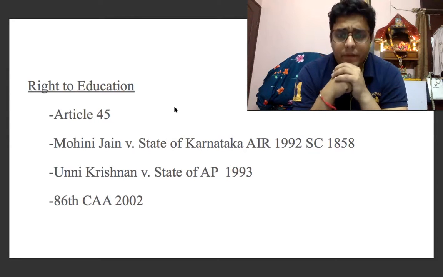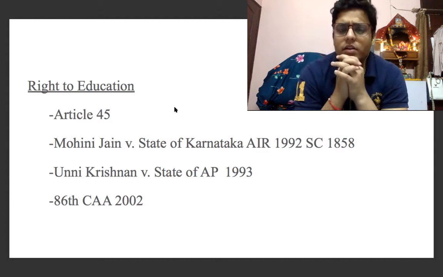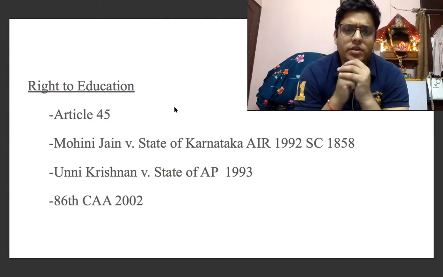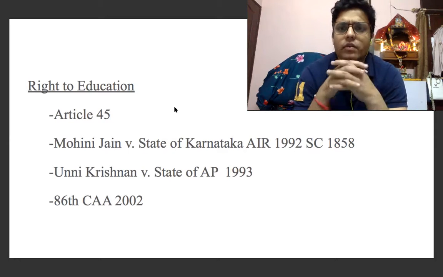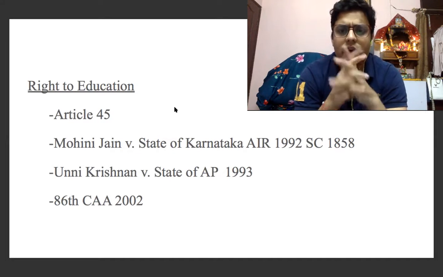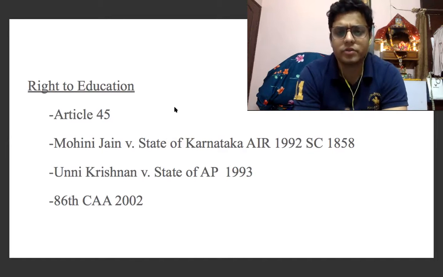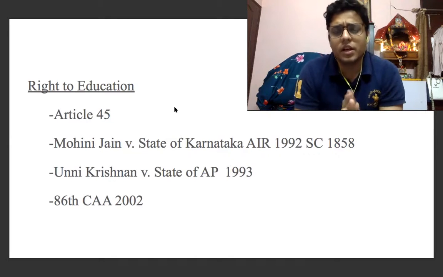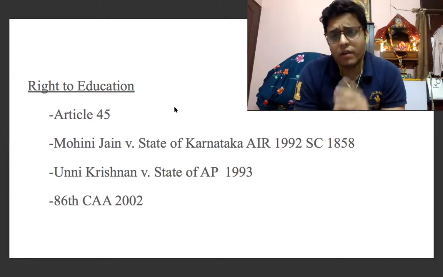So the question arises: if in the cases of Mohini Jain and Unni Krishnan, right to elementary education per se was held to be part of Article 21 and hence amounting to fundamental rights within Part 3 of the Constitution, then why was there a need to adopt Article 21A? What was the need of it?